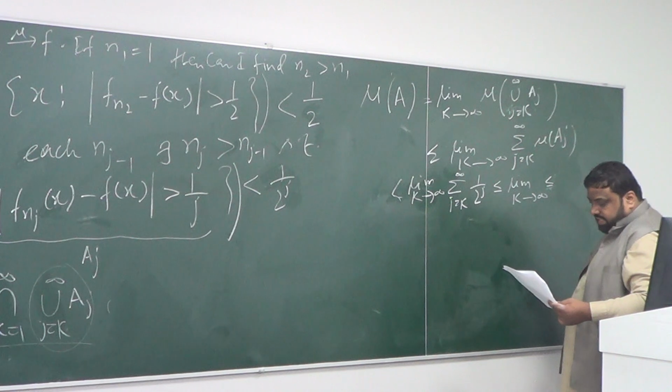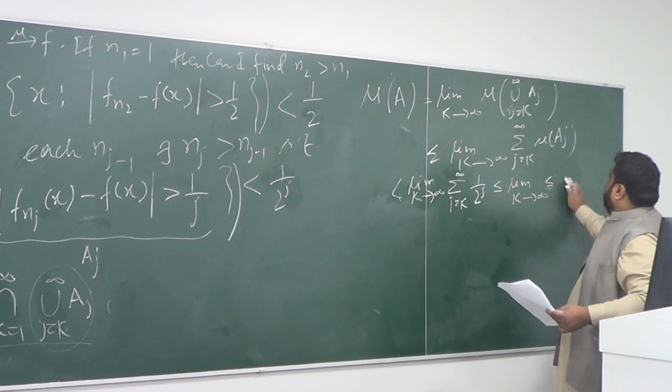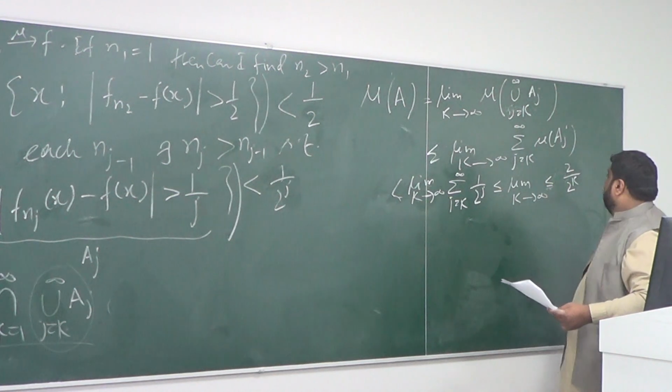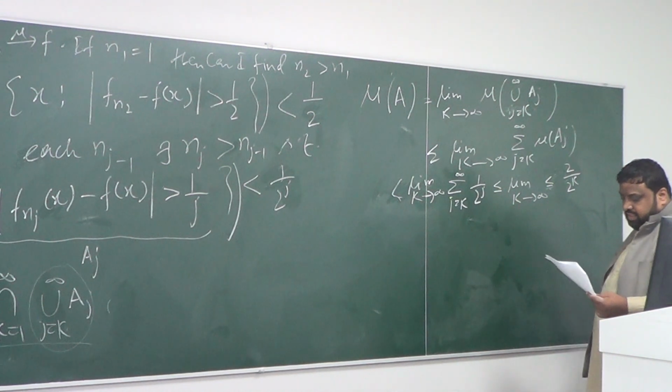Say that this is less than or equal to 2 power 2 over 2 power k. 2 over 2 power k.